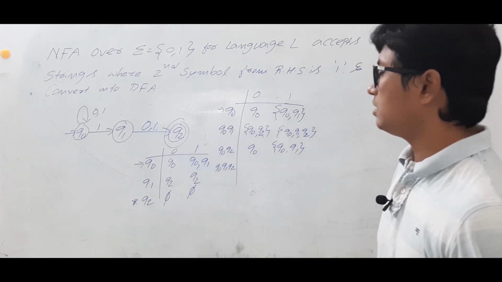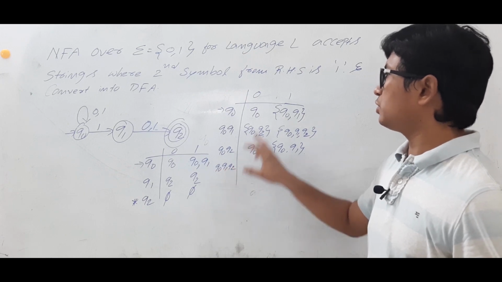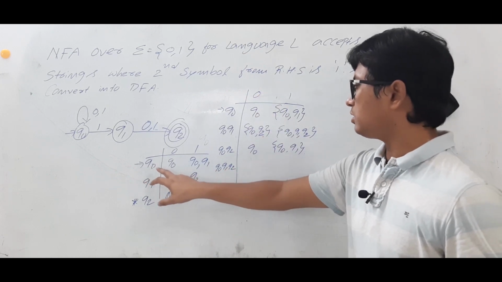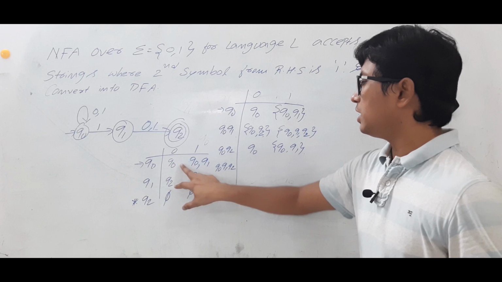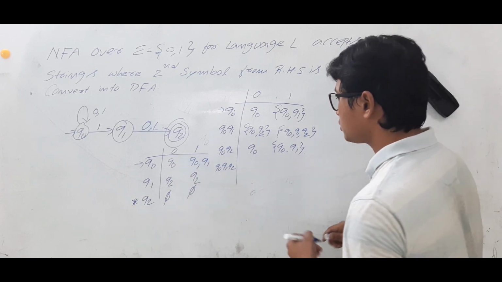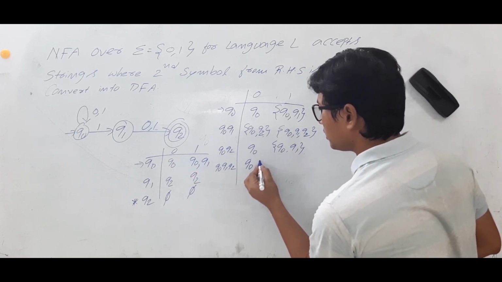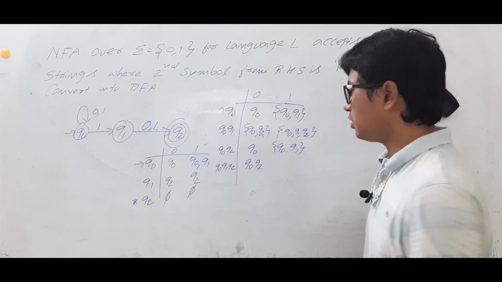So we will see the other state, Q0, Q1, Q2 on 0. What is happening? Q0, Q1, Q2 on 0 is going to Q0, Q2. So I will apply a union. I will get a state called Q0, Q2.